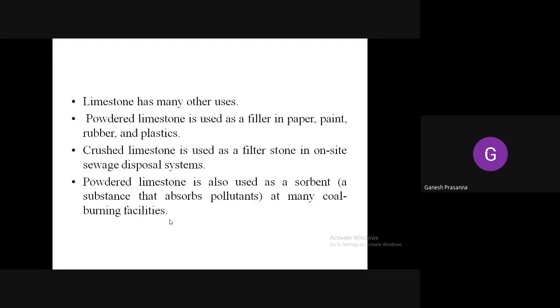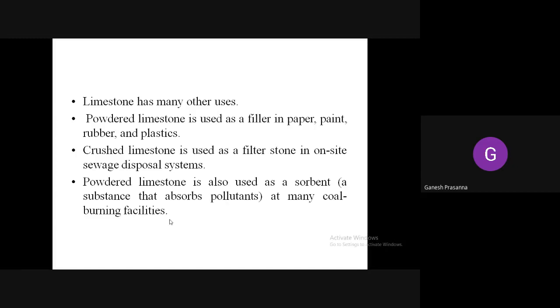It has other uses also. Powdered limestone is used as a filler in paint, paper, rubber and plastics. The white color you get in paper is always attributed to the use of limestone as a filler. Initially, the paper that is produced will be brown in color. After the limestone is added as a filler, that gives white color to the paper.